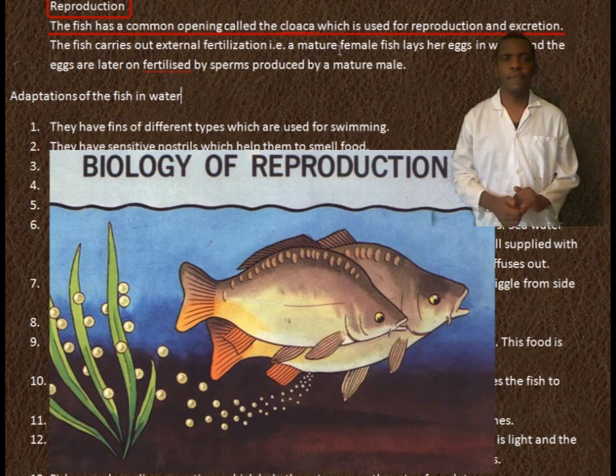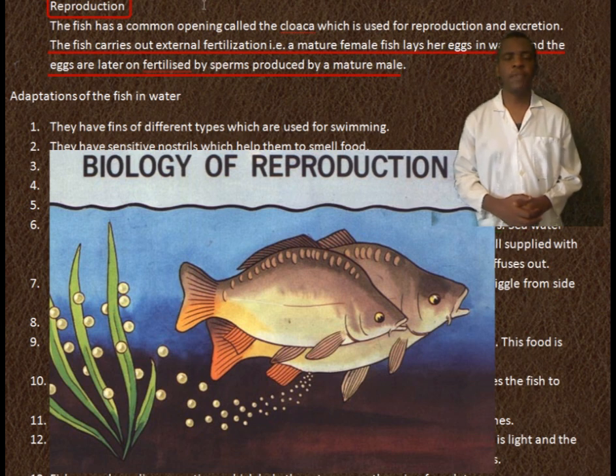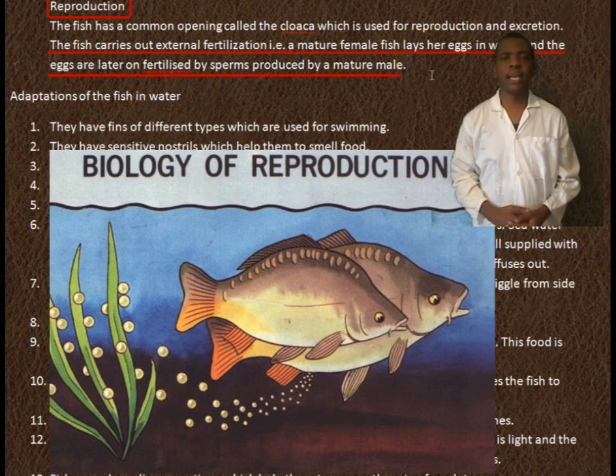Reproduction. The fish has a common opening called the cloaca, which is used for reproduction and excretion. The fish carries out external fertilization. That is, a mature female fish lays her eggs in water, and the eggs are later on fertilized by sperms produced by a mature male.